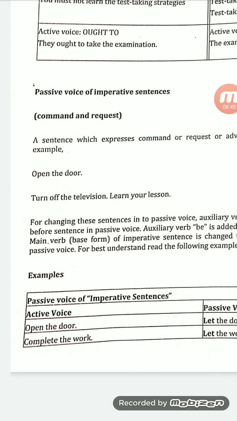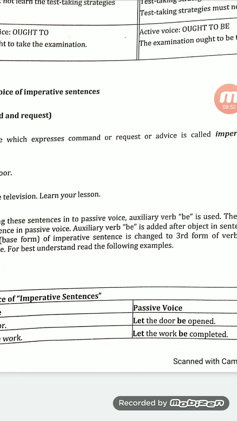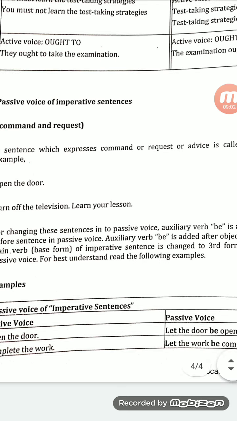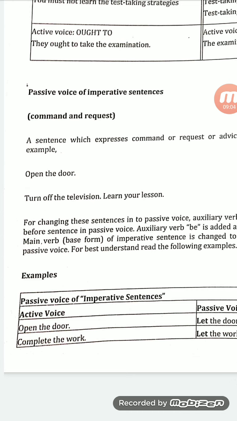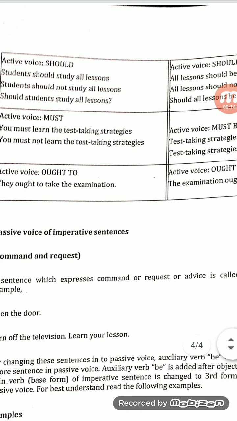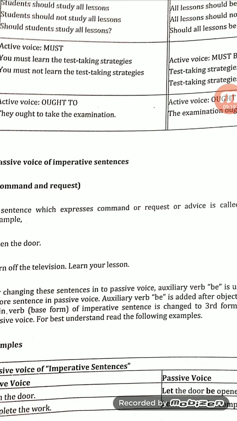Like here, open the door. Then complete the work becomes: let the work be completed. So if there are imperative sentences, such as any type of request, advice or command, with that type of sentence we use let, then be, and the past participle form. So this is our active to passive voice. I hope all of you understood how to convert active to passive. Okay, thank you.